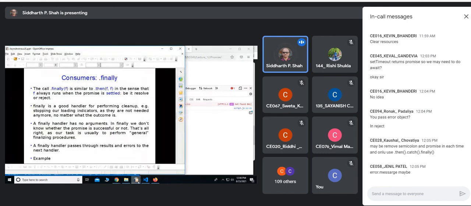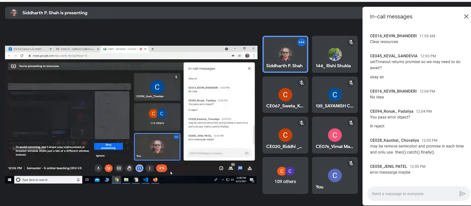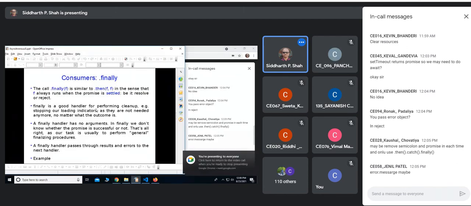Okay, so this is the syntactical difference. So fine, let's go back to this. So that is 3 consumers: then, catch, and finally.